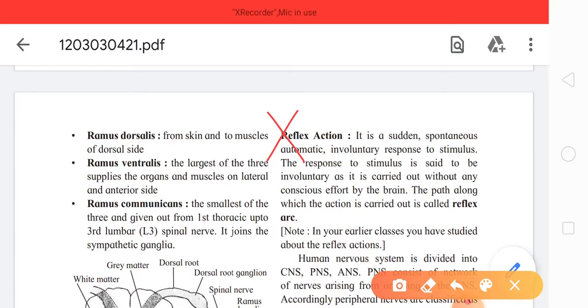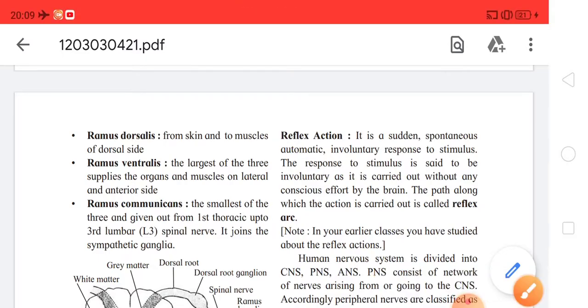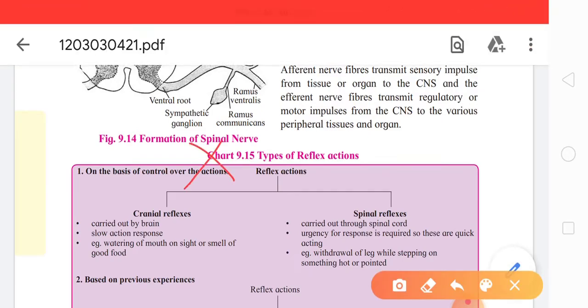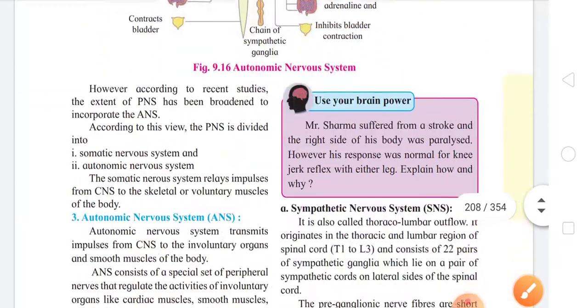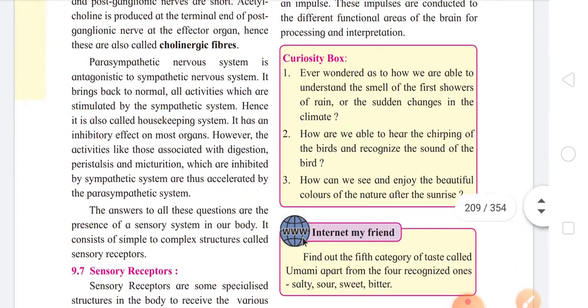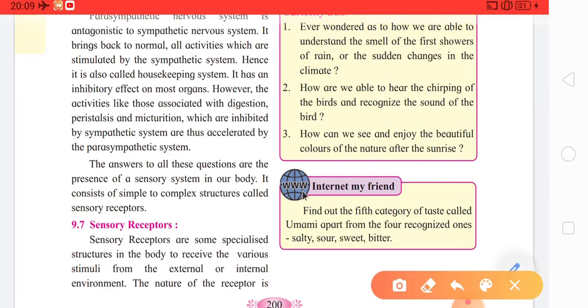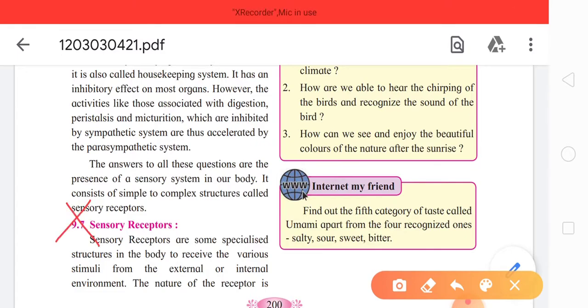And on the same page, there is chart 9.15. The name of the chart is types of reflex action. So even that chart is deleted. You don't have to study the chart as well. So reflex action and types of reflex action on page number 198 are deleted. Now students, please go to page number 200. On page number 200, there is this subtopic 9.7, sensory receptors. Deleted and reduced, so it is again non-evaluative for the exam.